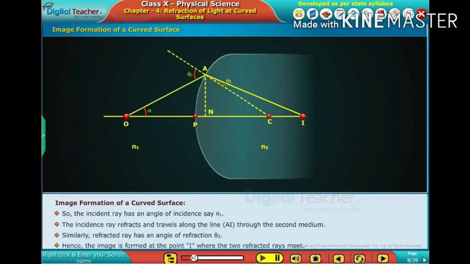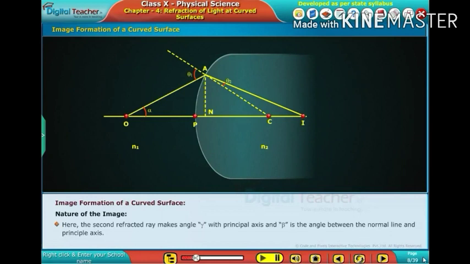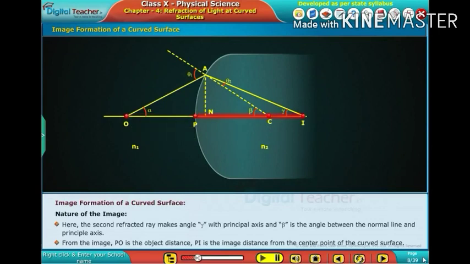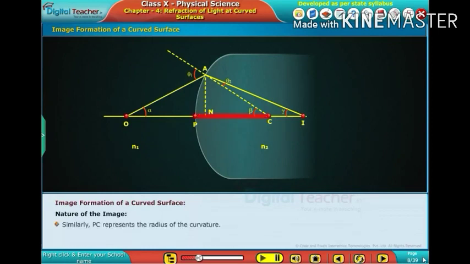Hence, the image is formed at the point I where the two refracted rays meet. Here, the second refracted ray makes angle gamma with the principal axis, and beta is the angle between the normal line and the principal axis. From the image, PO is the object distance, PI is the image distance from the center point P of the curved surface. Similarly, PC represents the radius of curvature.